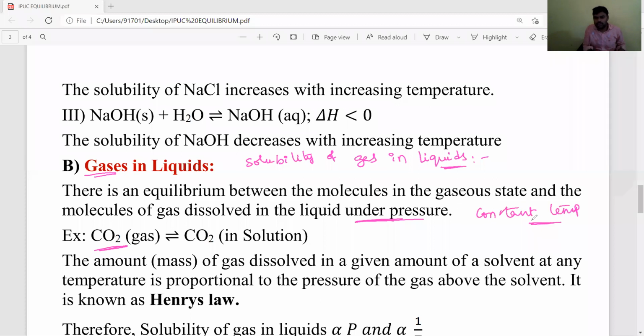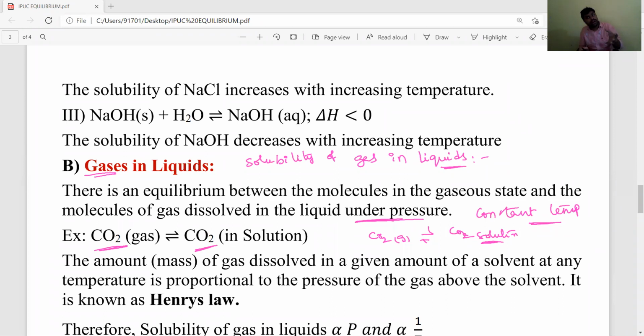While making this carbonated water, CO2 gas exists in equilibrium with CO2 solution. CO2 solution means the rate of dissolution of CO2 gas is equal to the rate of undissolved CO2 molecules. Both exist in equilibrium state.